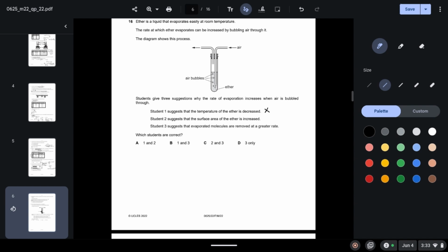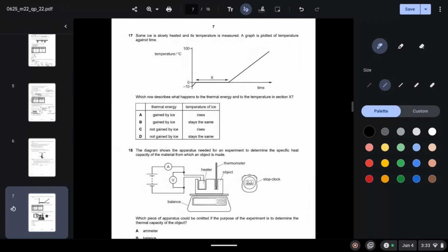Student 2 suggests that the surface area of the ether is increased. So we know that increasing the surface area does in fact increase the evaporation. Student 3 suggests that evaporated molecules are removed at a greater rate. So this is also correct because we know that the evaporated molecules have high energy, so they are removed at a greater rate. So C is correct.